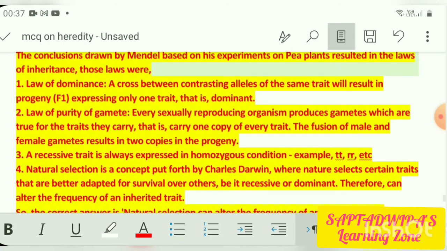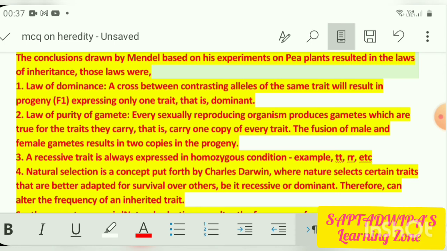First of all, the law of dominance. A cross between contrasting alleles of the same trait will result in progeny expressing only one trait, that is the dominant. In the F1 generation, remember we did one question just a few minutes back, when the round green seeds, which were RR small yy, were crossed with wrinkled yellow, that is small r small r capital Y. When they were crossed, what were the progenies formed in the F1 generation?